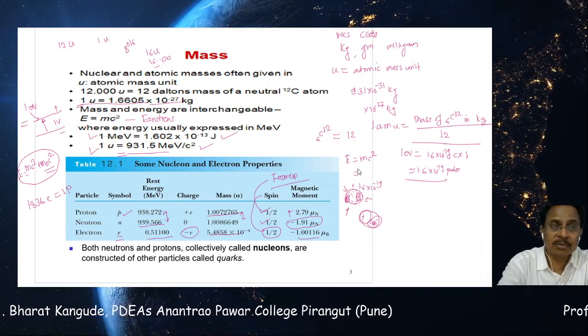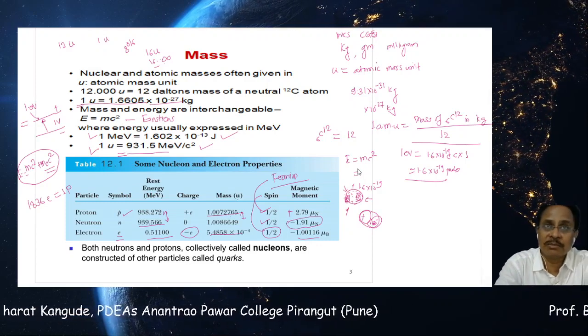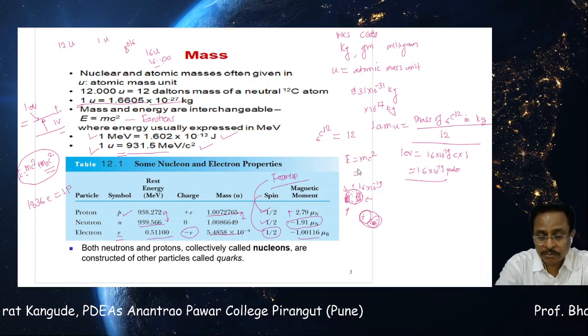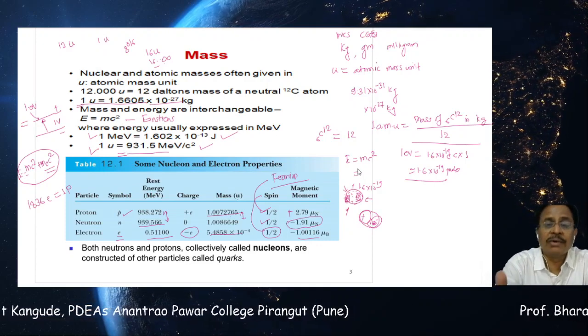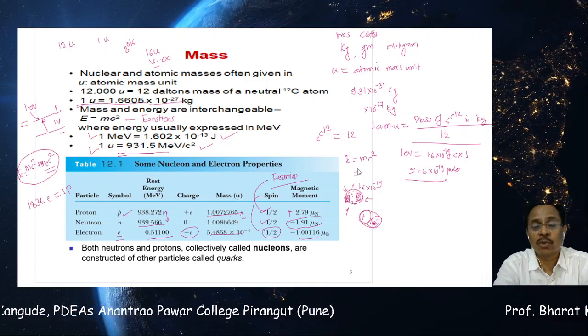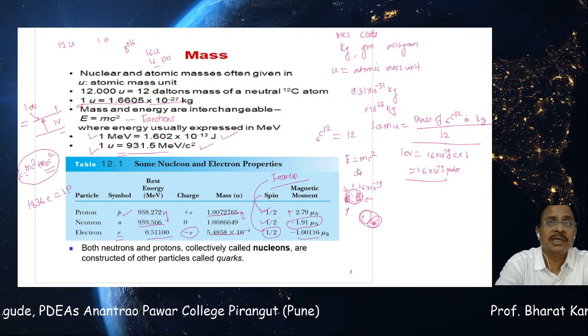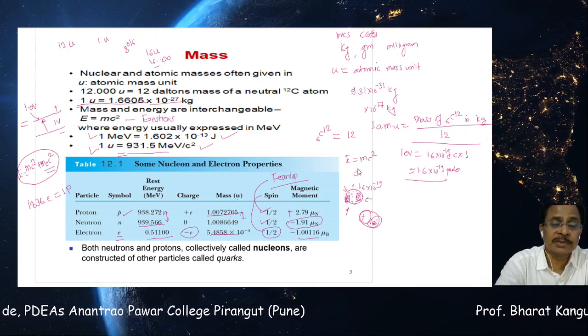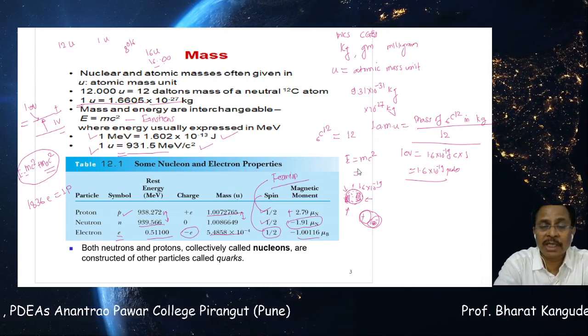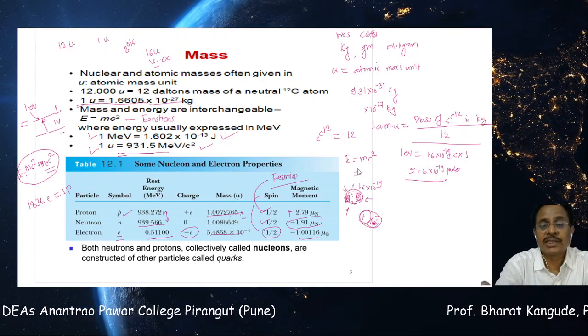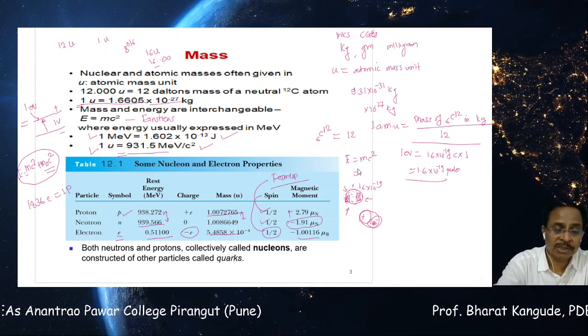That means the magnetic properties of electron and proton have something in common, electron and neutron have something in common, whereas something is different in the case of proton. So all these numbers are measured theoretically as well as calculated experimentally, and what about their magnetic properties, etc., that will be discussed later on when we go for higher advanced properties of this.